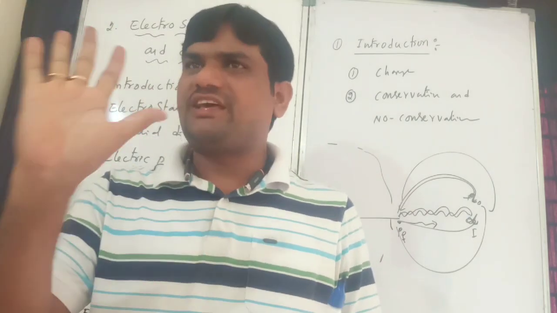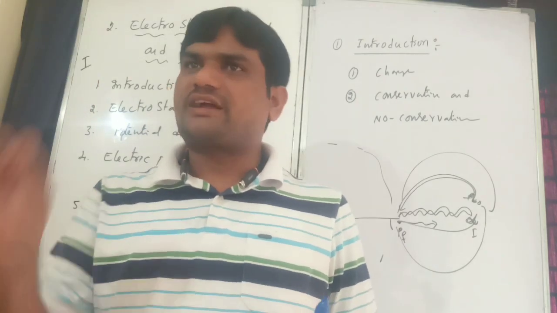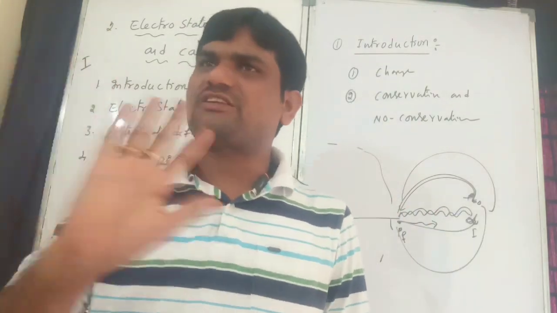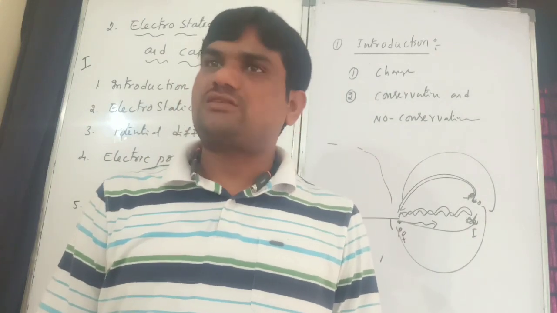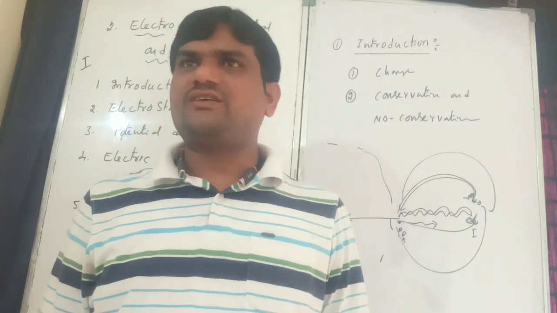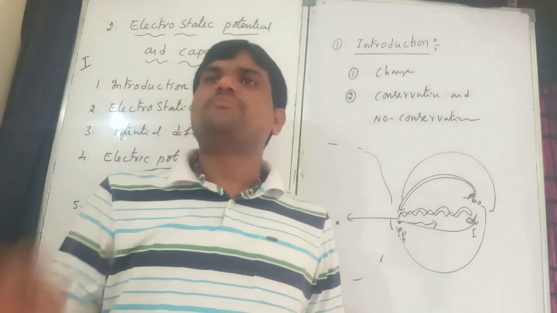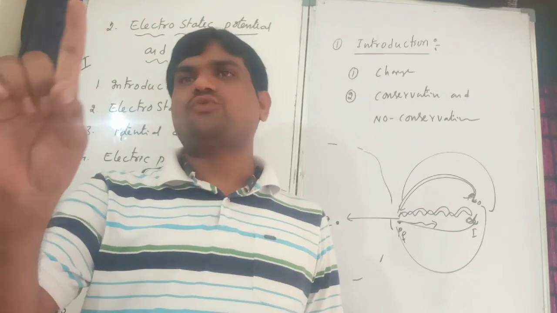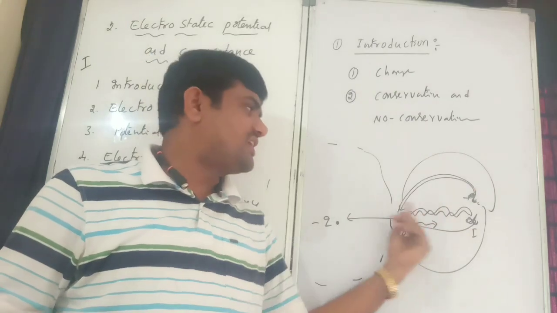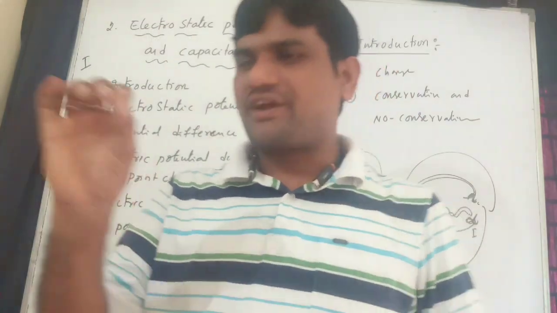The electrostatic field is a conservative field. You know, the gravitational field is also conservative. Electrostatic is also conservative. It does not depend upon path. Friction is a non-conservative force. It depends upon path. The spring force also depends upon path, so this is non-conservative. But conservative means it depends only on initial and final position, not on any path. That is conservative and non-conservative, a small introduction.